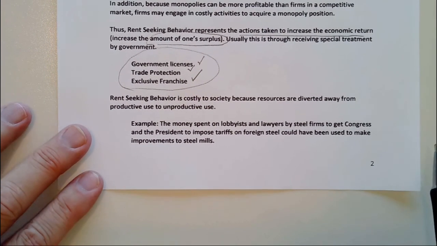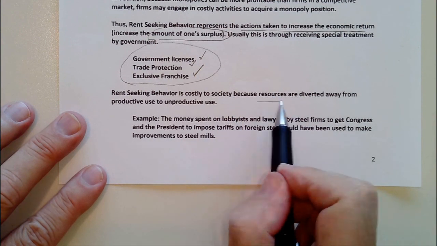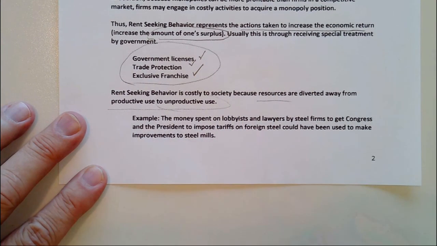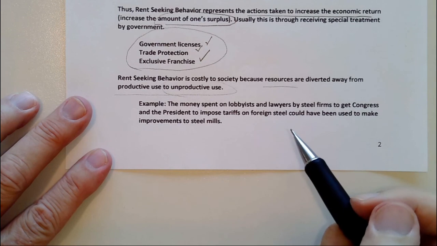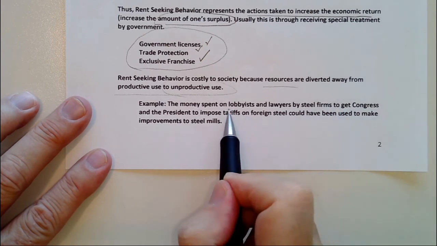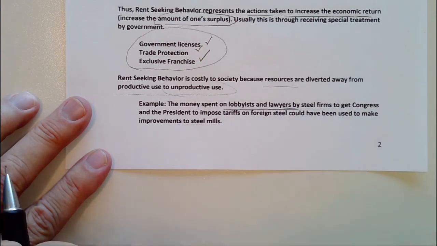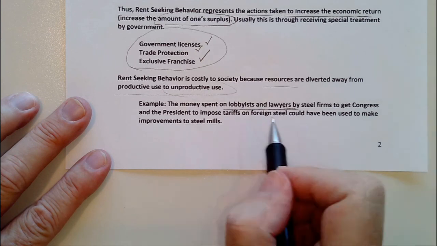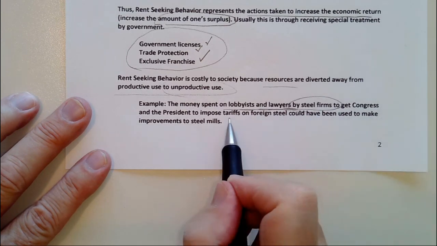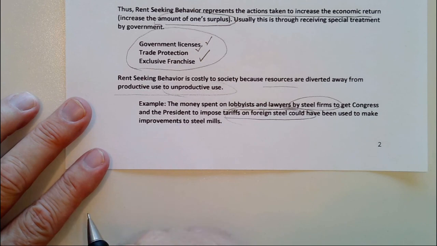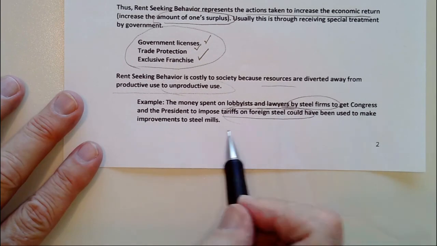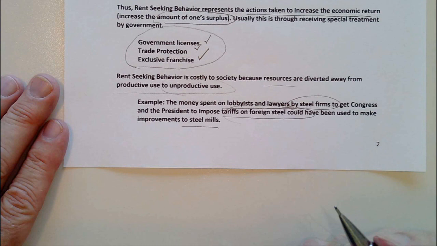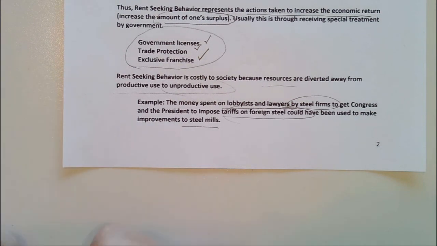And so it rediverts resources also away from productive uses to unproductive uses. For example, businesses, especially corporations, pay a lot of money on lobbyists and lawyers to try to get to government, Congress, or state government, to try to get special privileges, special help, if you're steel firms, trying to get Congress to impose tariffs on foreign steel. All that money spent on lobbyists and lawyers could have been used to develop better products, improvements in steel mills, come up with new technology. So again, this rediverts resources away from productive uses to non-productive uses, where you're simply trying to get special benefits from government.